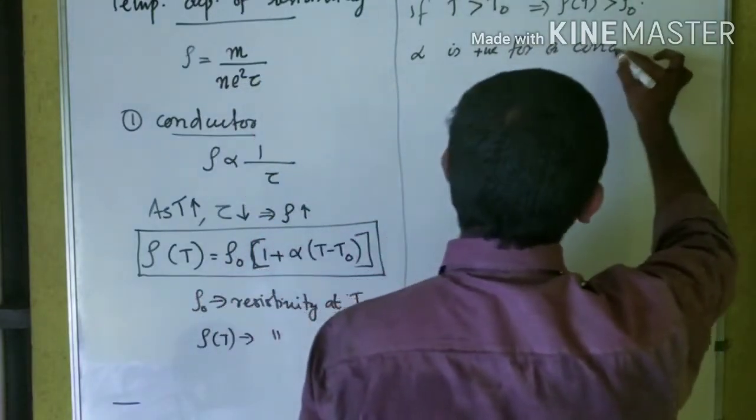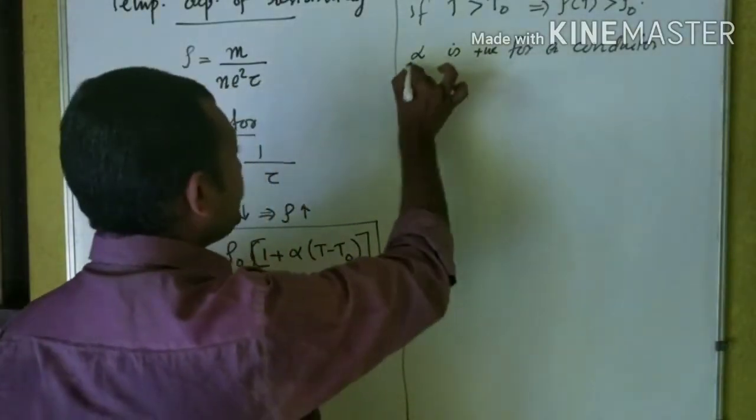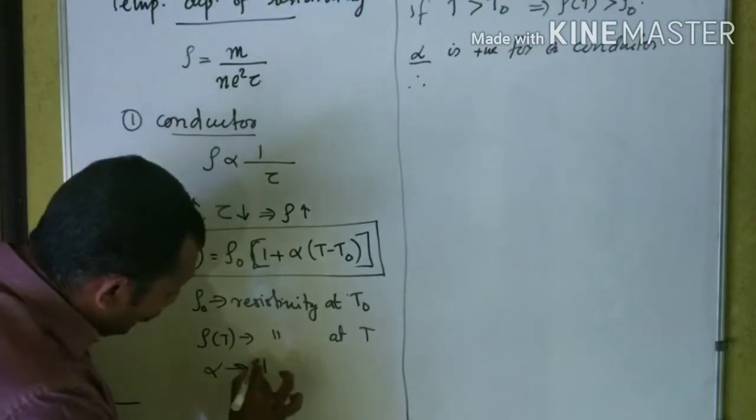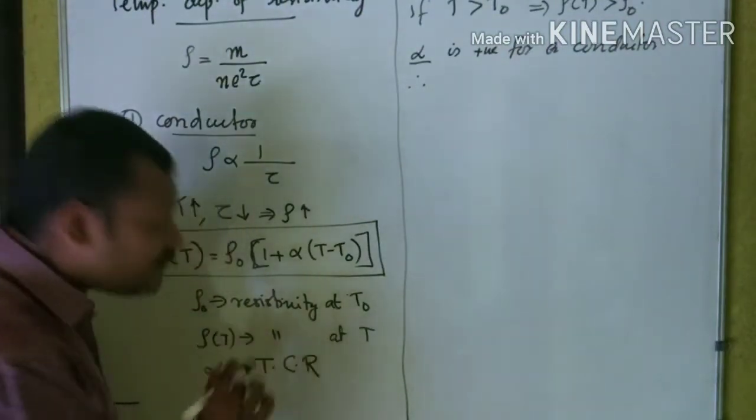Therefore, what is alpha here? I didn't specify. Alpha is called temperature coefficient of resistivity.